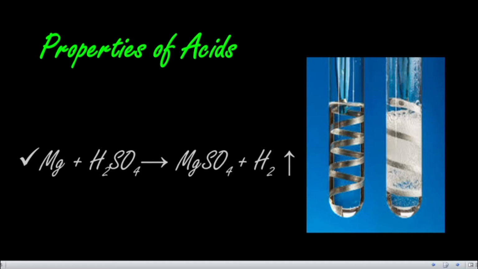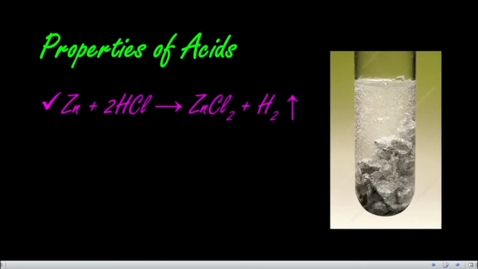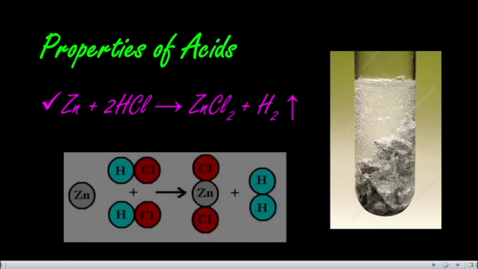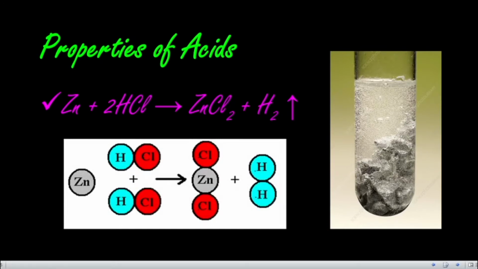One more example for that is zinc. Zinc reacts with hydrochloric acid and forms zinc chloride, ZnCl2. So two molecules of hydrogen chloride react with zinc and form ZnCl2 plus H2.